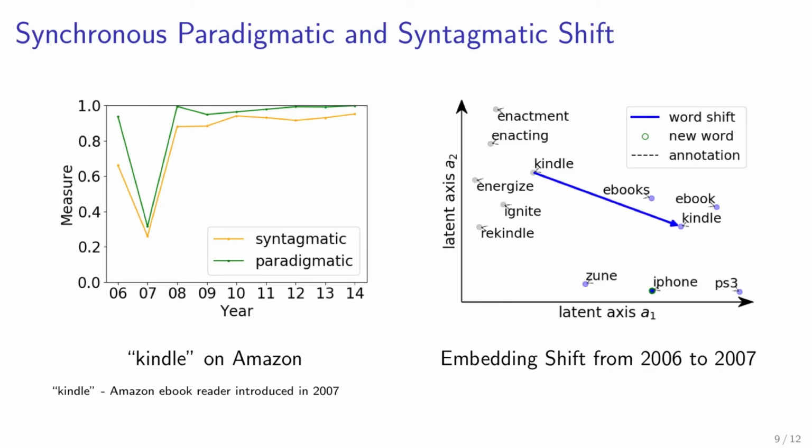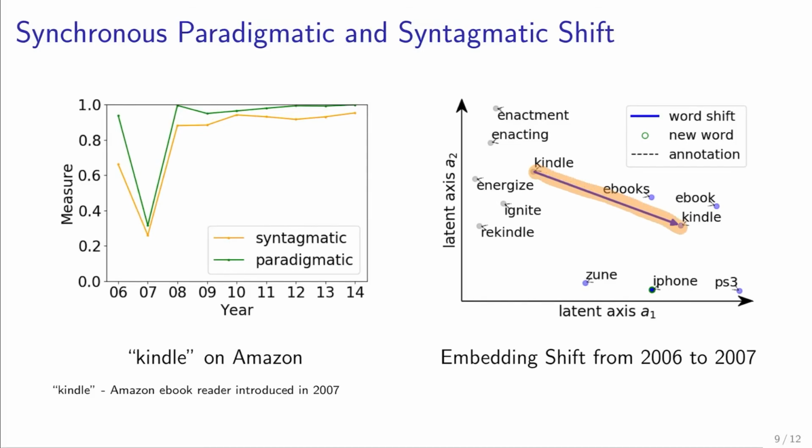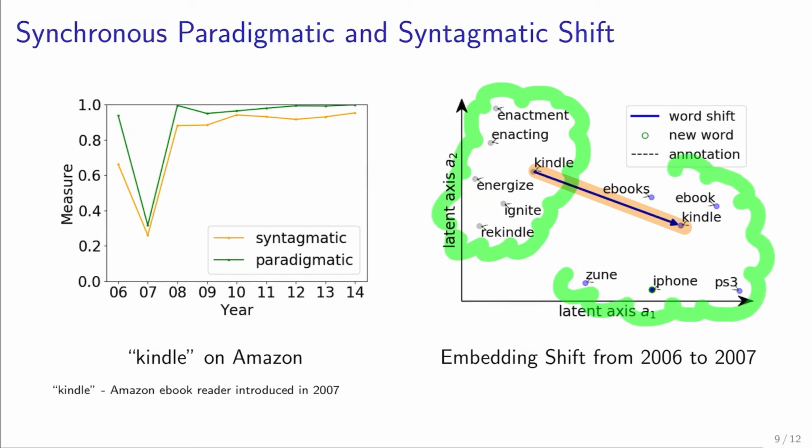Here you can see the embeddings for that. Gray dots are marking the nearest neighbors for Kindle in the year 2006 and blue ones in the year 2007. You can see in the embeddings that Kindle undergoes a shift in the position as well as the nearest neighbors. That is, displaying the expected behavior for paradigmatic as well as syntagmatic shift.